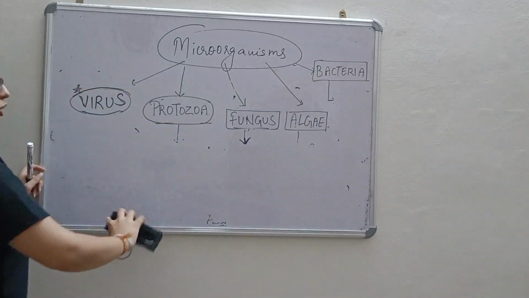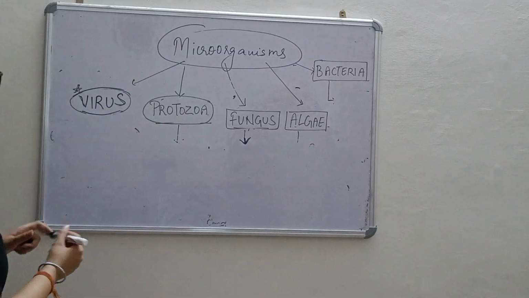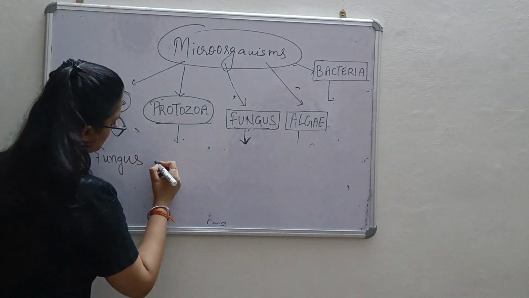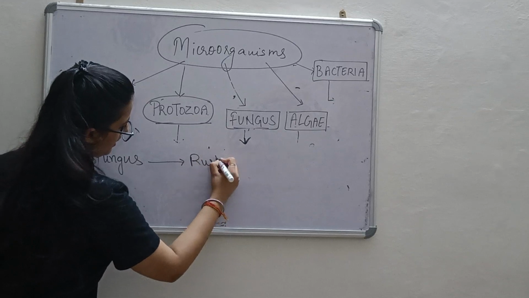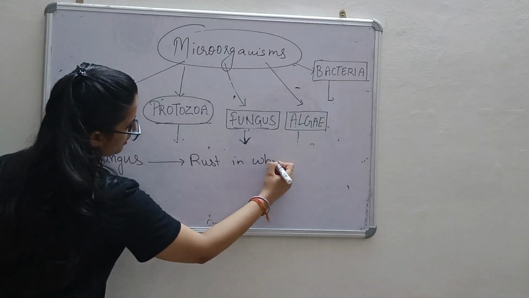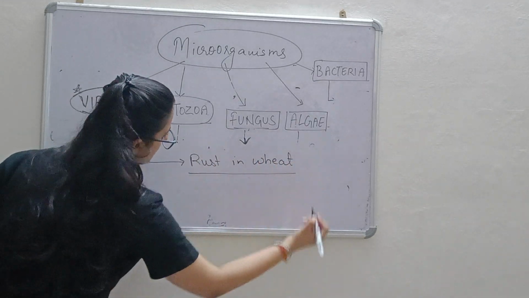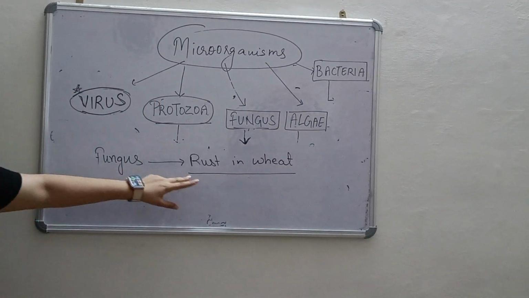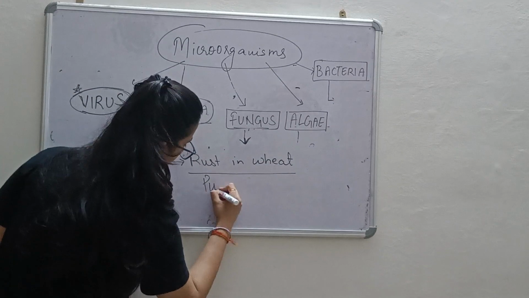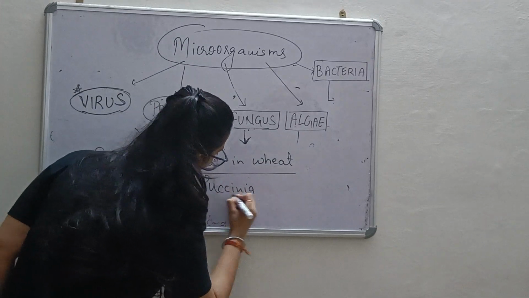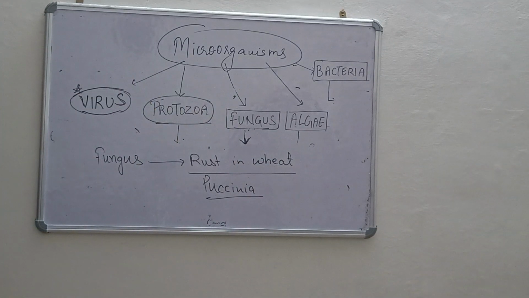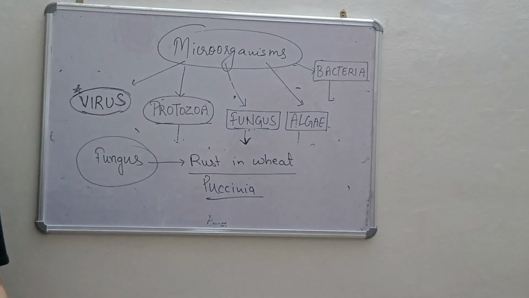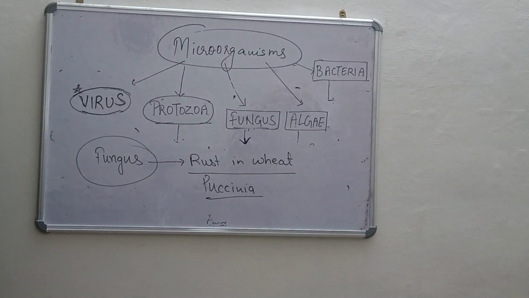There are a few plant diseases also which you have to remember. Fungus. Rust in wheat. In higher classes you will study that Puccinia is a fungus which causes rust in wheat. It is a fungus. So there are a few fungi which are harmful for plants.